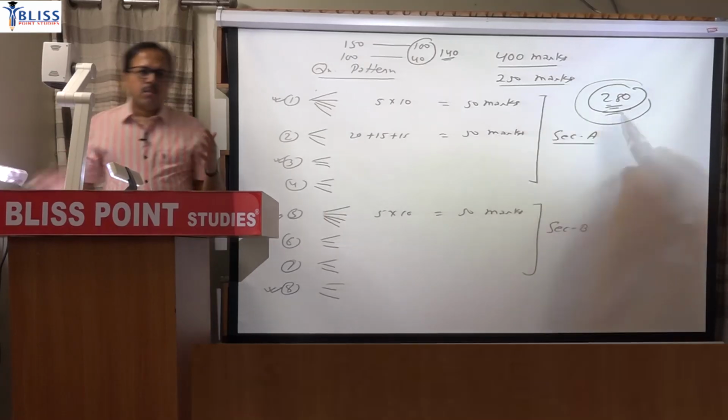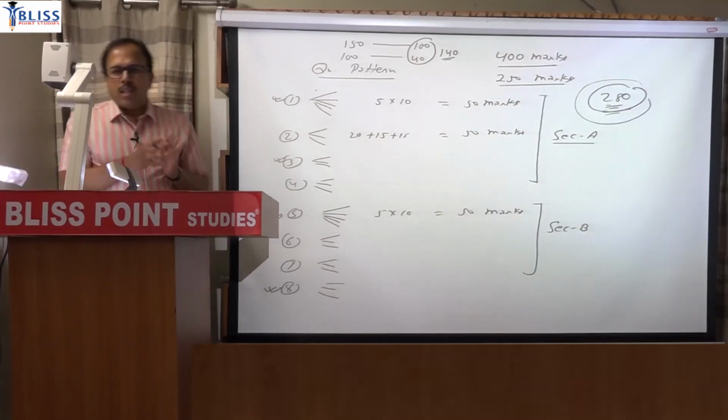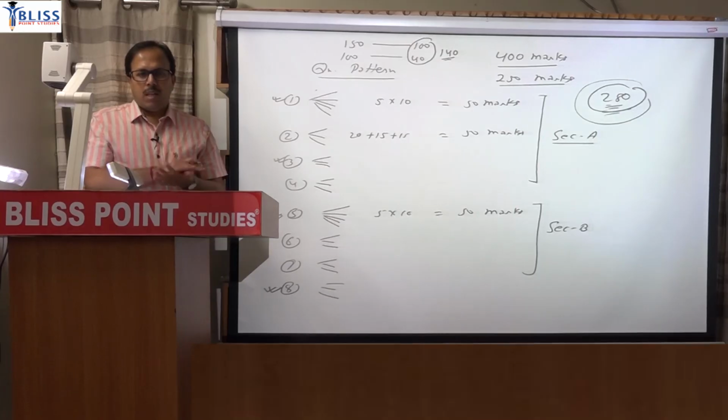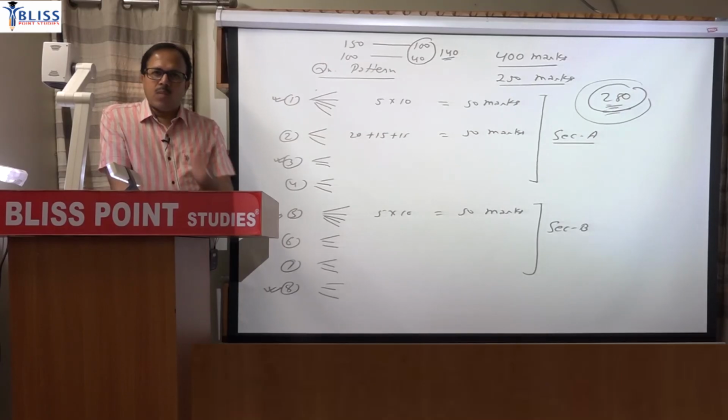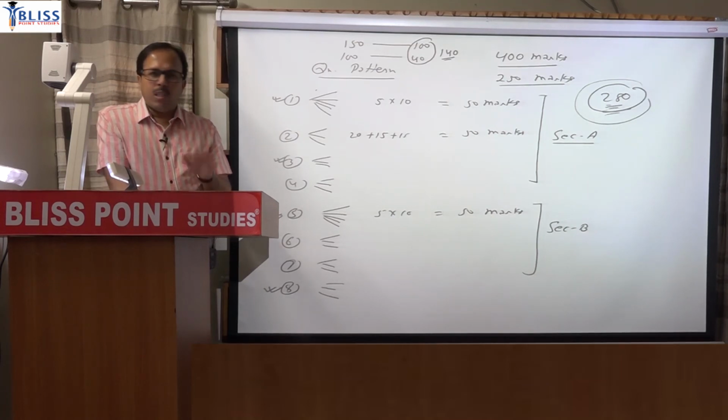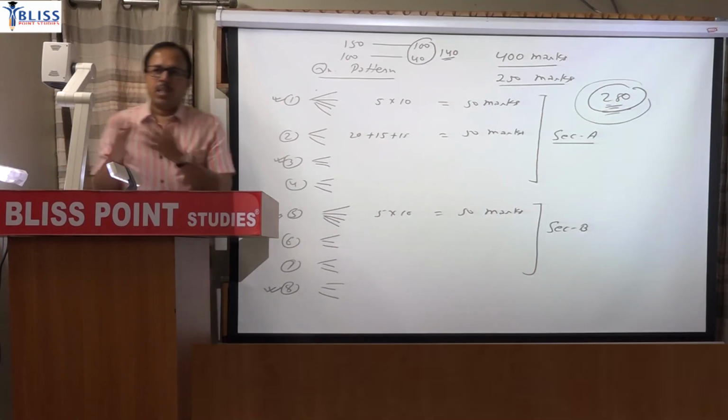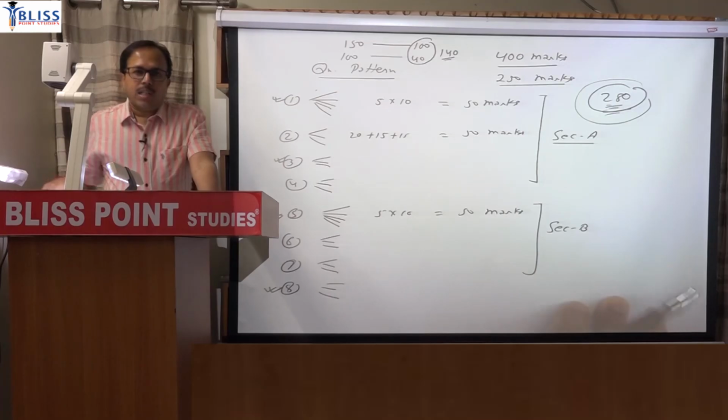And there are many students without any economics background also choosing it as an optional and doing quite well. So 50-50 I can say, from an economics background as well as from a non-economics background. So there is no problem related to that optional and related to the score. The sources are identified, and difficulty level will always be there in any other optional also, and there is no guarantee that if you take any other optional you will get selected. So no optional gives that guarantee.